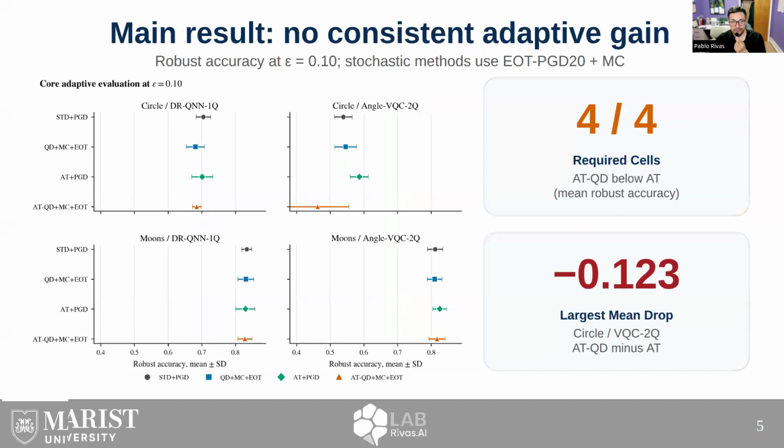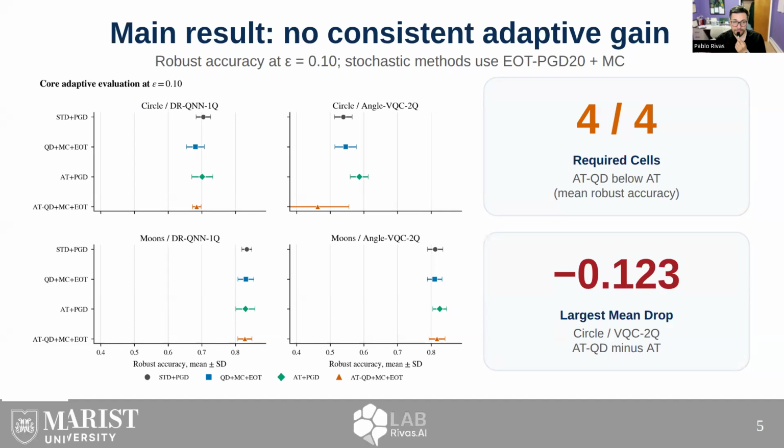This is the main empirical result. Each panel is one data set and model combination. The horizontal axis is robust accuracy at epsilon 0.1. The orange triangle is the combined method, adversarial training plus quantum dropout, evaluated with Monte Carlo prediction under adaptive EOT PGD in every required cell. That orange method is below adversarial training without dropout in mean robust accuracy. The drop is small for some cells, but the direction is consistent across the required matrix.